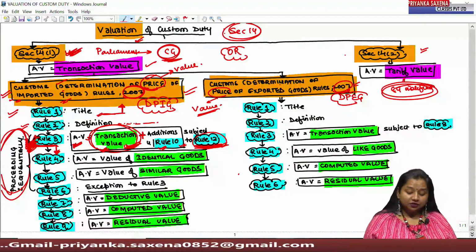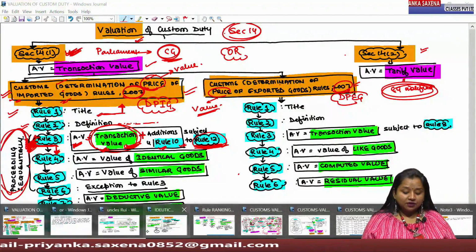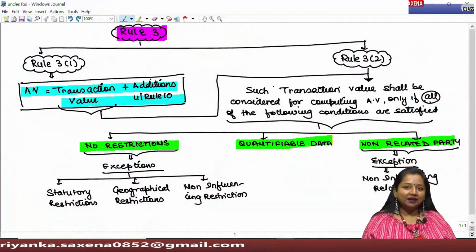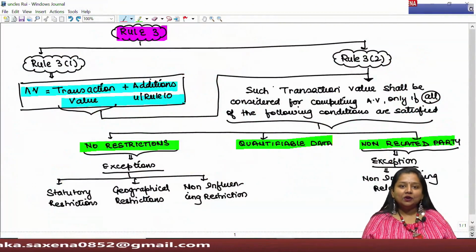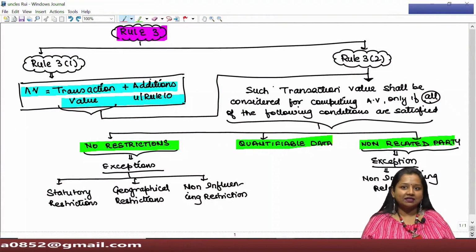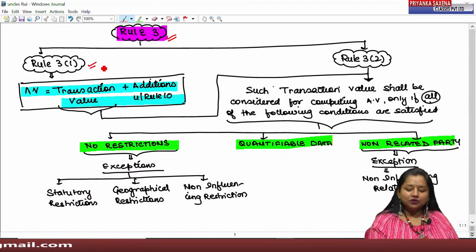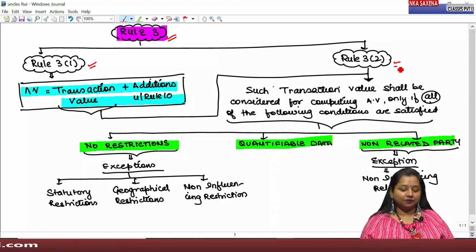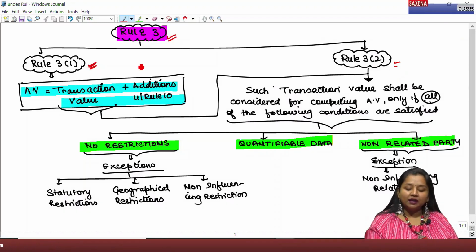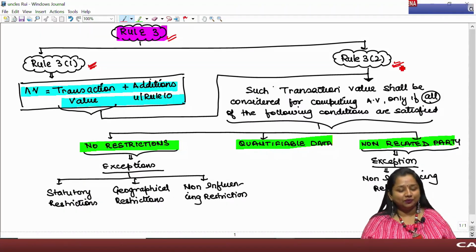Here under Rule 3, we have two sub-rules to be understood in detail, because from this rule, sometimes theoretical provisions can be asked in the exams. Rule 3 has two sub-rules in bifurcation: Rule 3 sub-rule 1 and Rule 3 sub-rule 2.